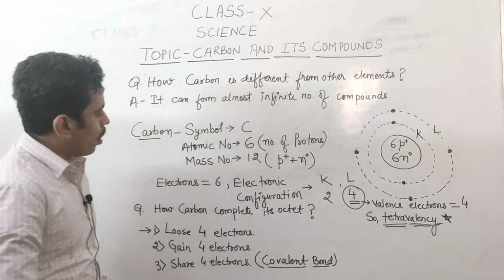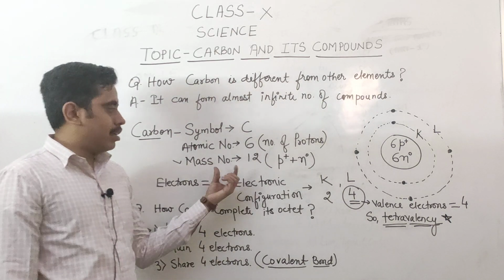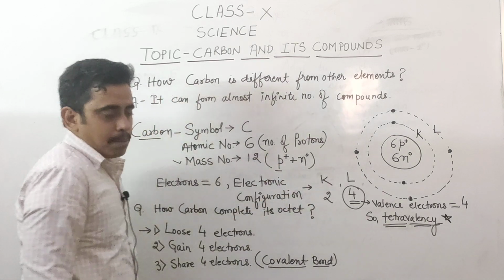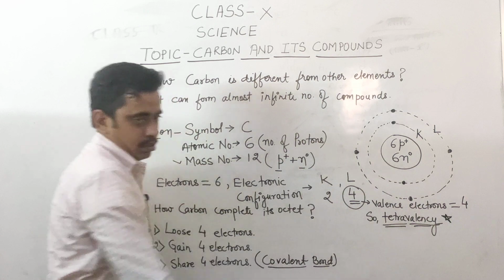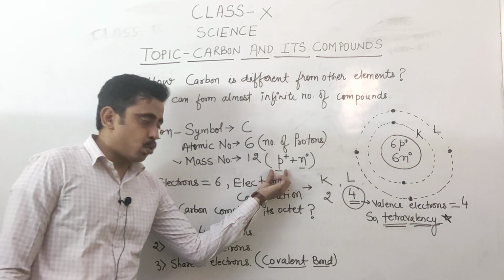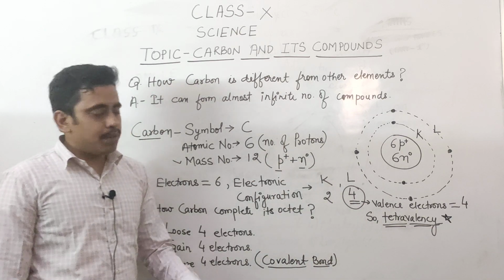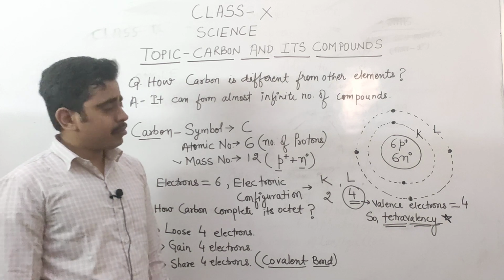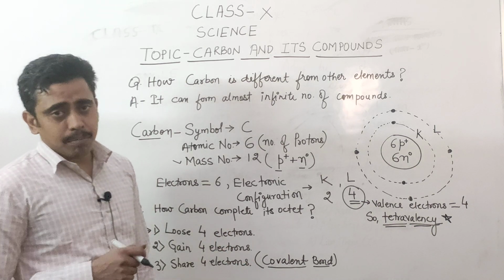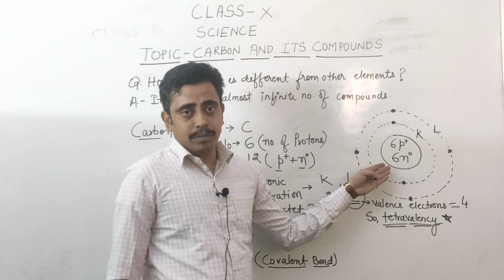Along with this, what is the mass number of the carbon? Mass number is always equal to number of protons plus number of neutrons. I again repeat, it is equal to number of protons and number of neutrons in it. As you have studied in the earlier classes, you have seen the basic structure of atom. The atomic structure of carbon is shown here.